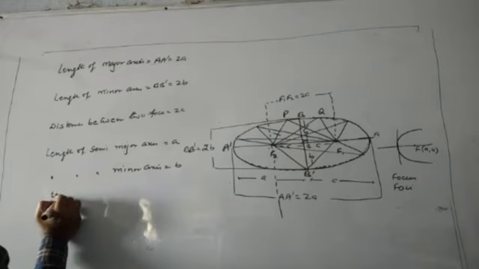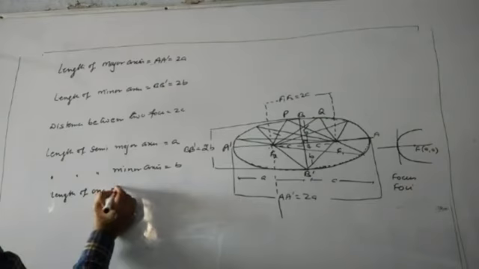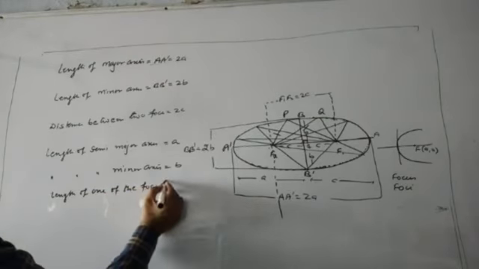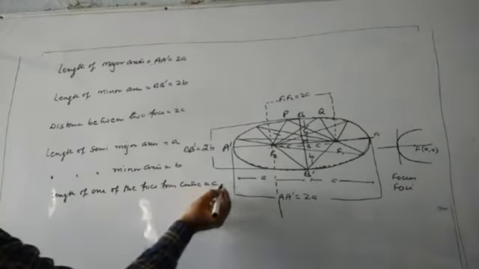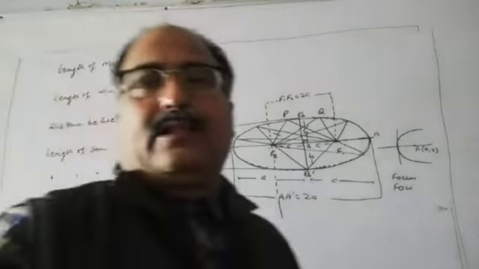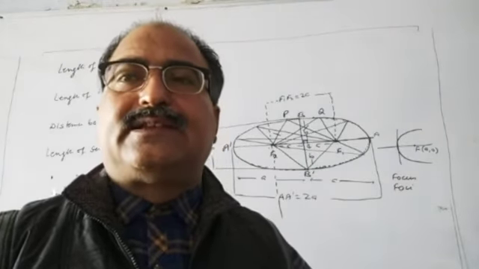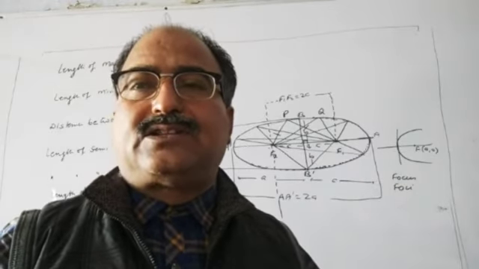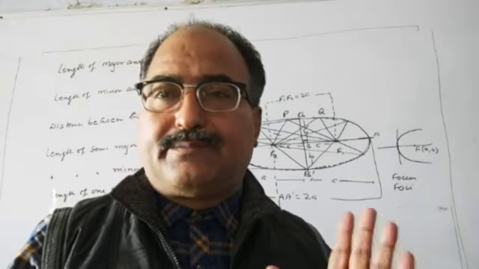And that is length of one of the foci from center is equal to C. That is this point to this point. So here these 3 points are important, A, B and C. A is the semi-major axis, B is the semi-minor axis, and C is the distance of one of the foci from the center of the ellipse.